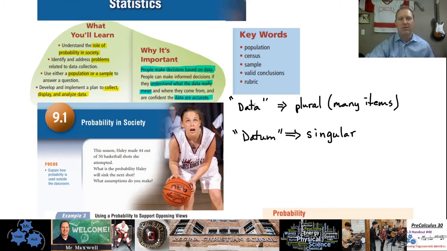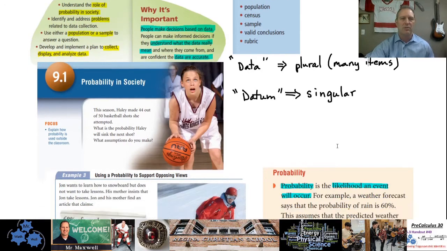Now, I just wrote this on the side because sometimes I even make the mistake. Data is plural. That means there are many items. So data is a multiple item topic, and so it's "data are accurate." A datum, D-A-T-U-M, would be the singular piece of data. That's why that sounds a bit funny in a sentence, so I outline that for my students too.